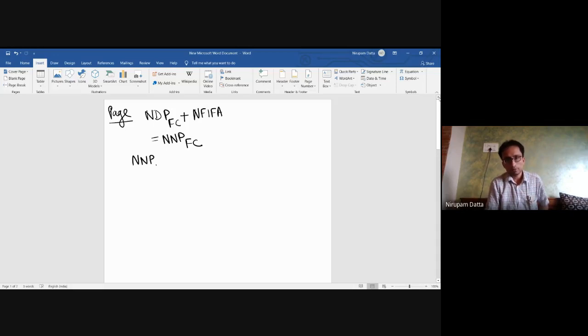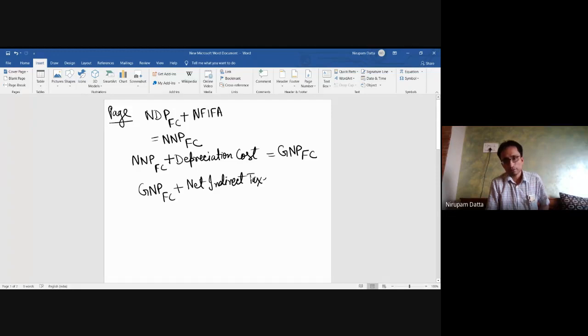Now, net national product at factor cost plus depreciation cost gives me GNP at factor cost. Now GNP at factor cost plus indirect taxes. I should write this as net indirect taxes, which are nothing but your business taxes. That gives me GNP at market price.